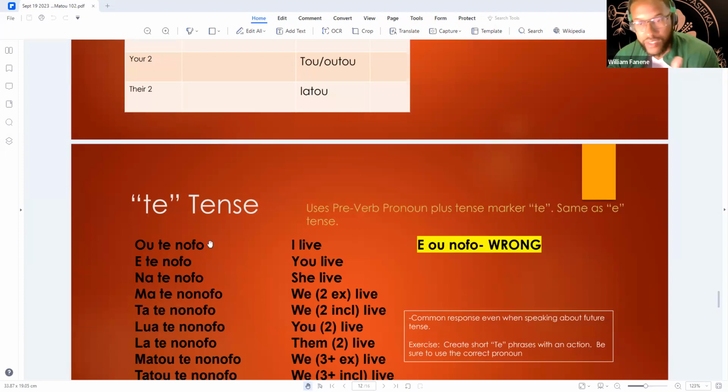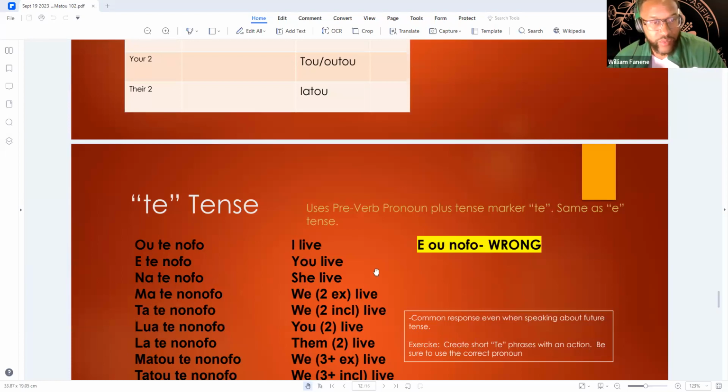"O te nofo i le" bedroom, like I reside in the bedroom or whatever. So I said live in this case, but it also means to sit. As long as you know that it means both, then you're good.